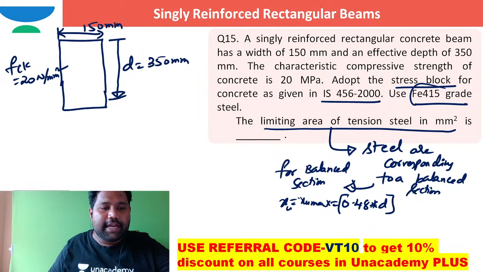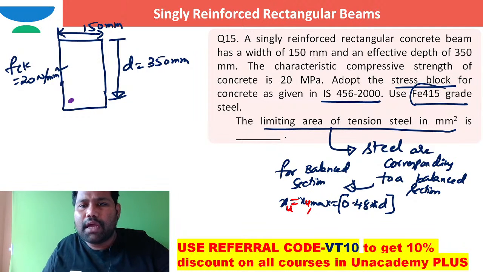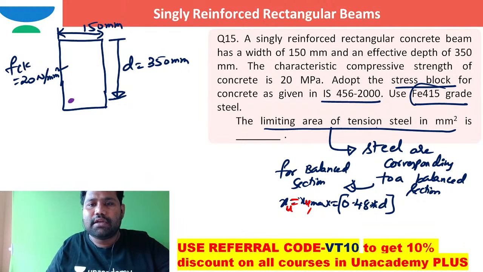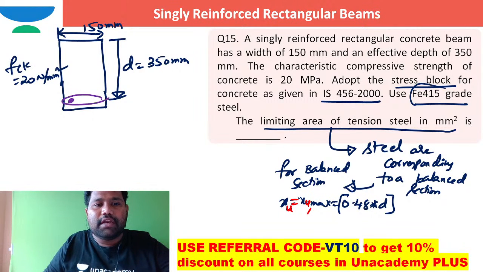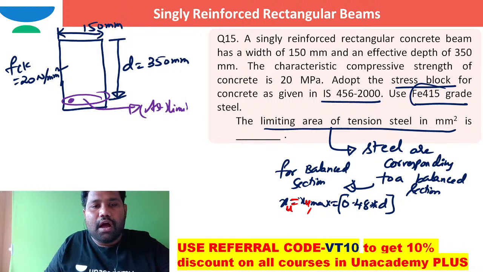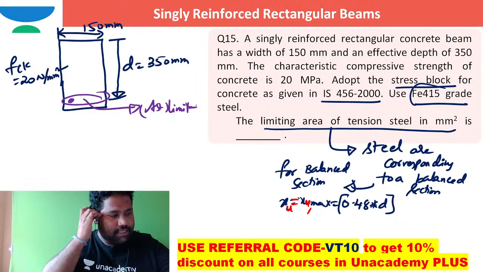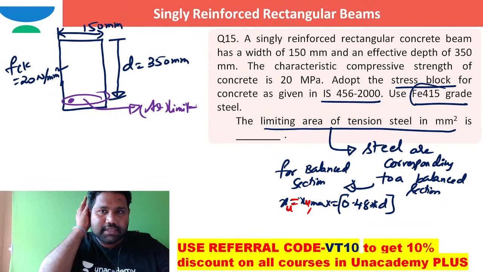Now, when I have taken XU equal to XU max, in such case, they are expecting the limiting area of tension steel. How can I work out this limiting area of tension steel?